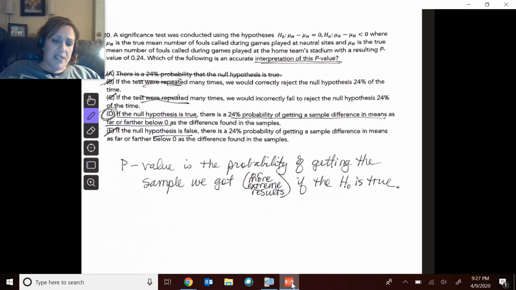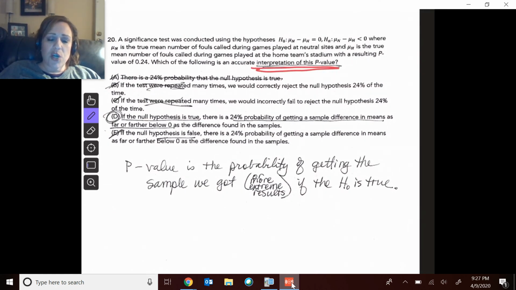All right, and to finish this up, here was another p-value interpretation. So the p-value is a probability of getting this sample or something more extreme if the null is true. And there's that part D. See, look at A. That's the big, big, big no-no. 24% chance the null is true. No, no, no, no, no. It's a 24% chance of getting the sample I got, or whatever it is below that, that's the more extreme. Okay? If the null is true. So it's D.